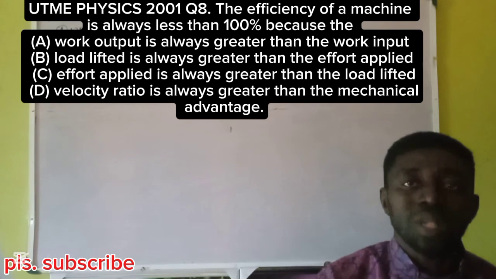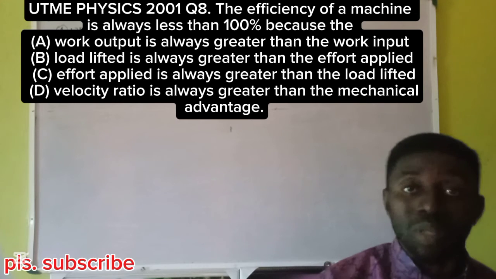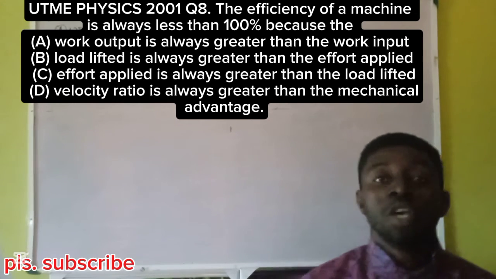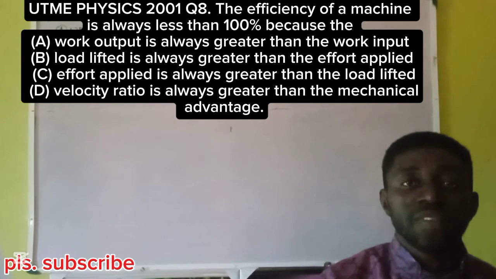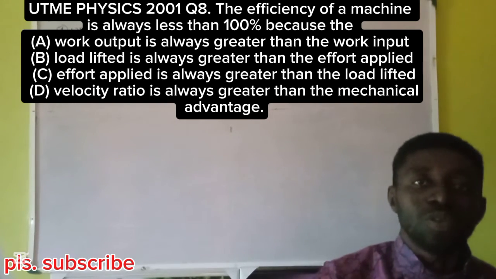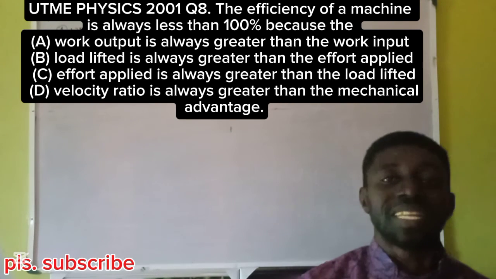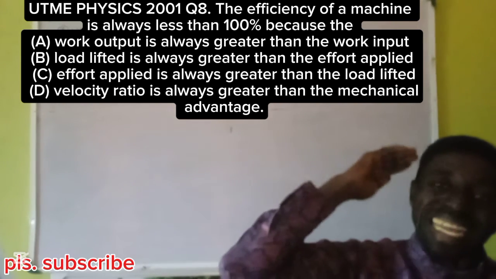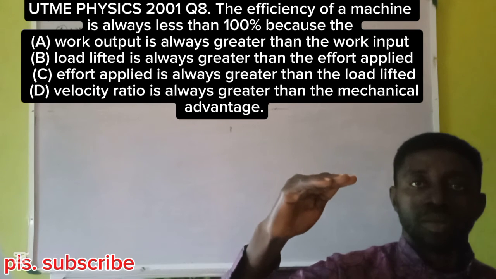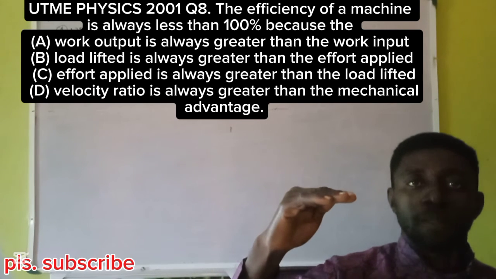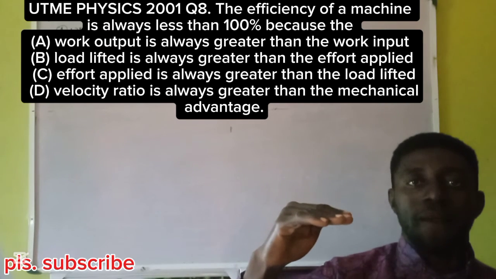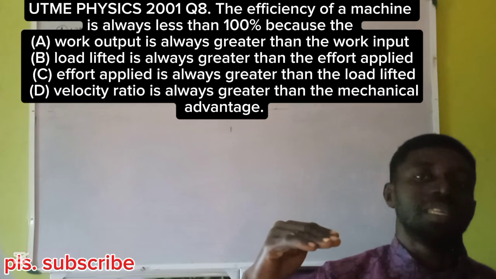You can't give a machine 1,000 joules of energy and the machine will give you back 1,000 joules of energy. No, it's impossible. Any machine that gives you that same amount that you've given it as input, as output, is said to be 100% efficient. That's the ideal condition targeted for machines, but we've not yet got to that destination.